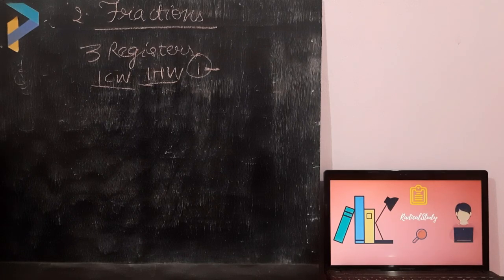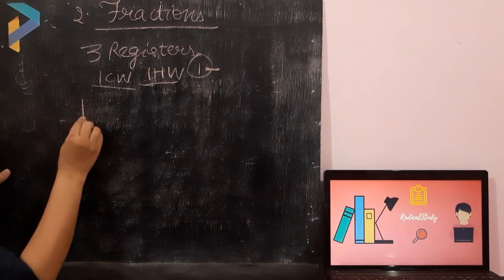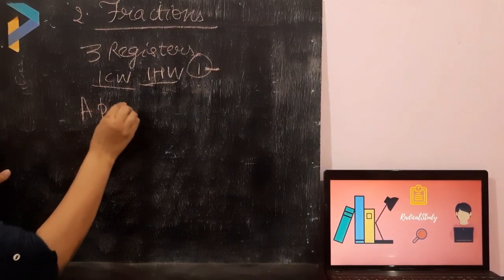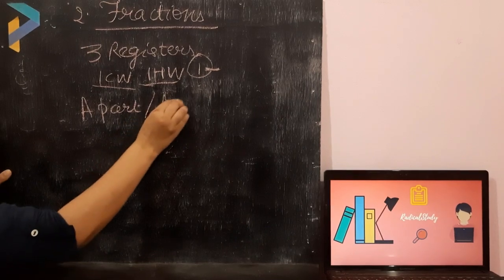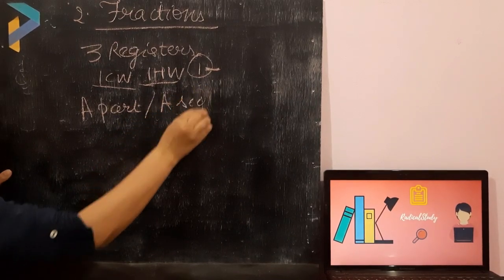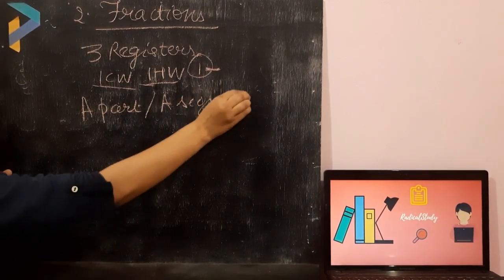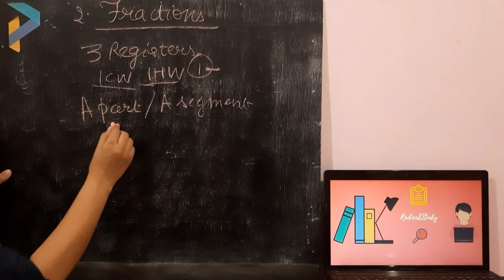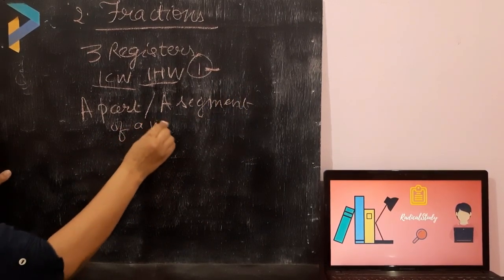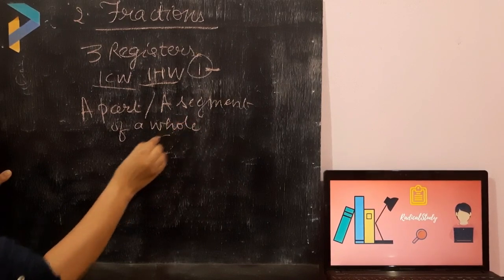So tell me students, what are fractions? Fractions किसे कहते हैं हम लोग? Fractions means a part, a segment, or a fragment of a whole. For example, you bought a pizza from the market.